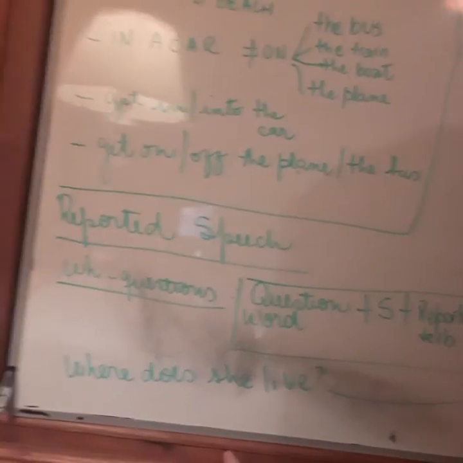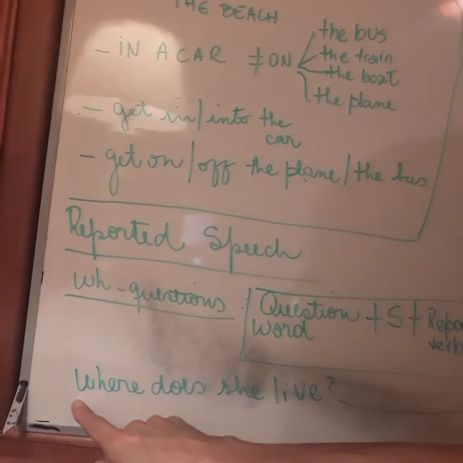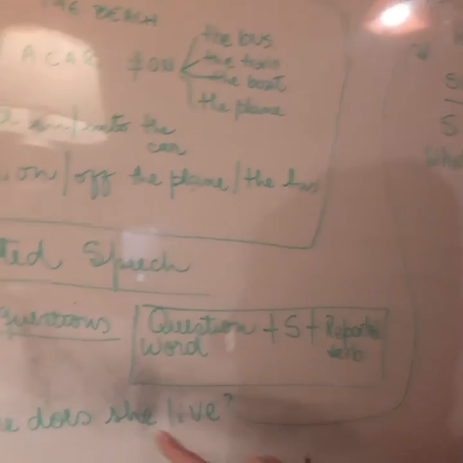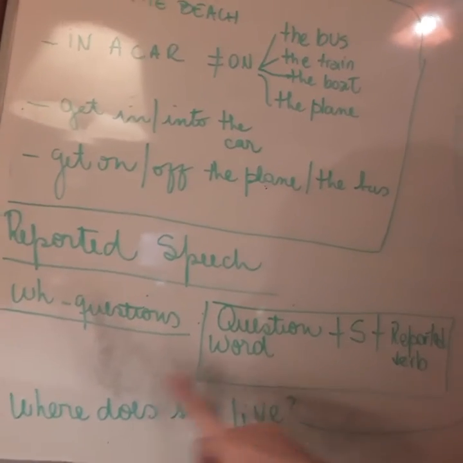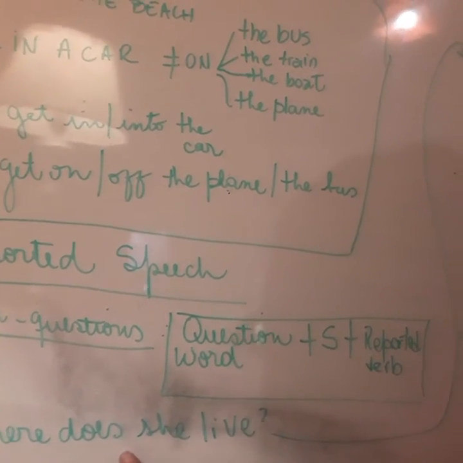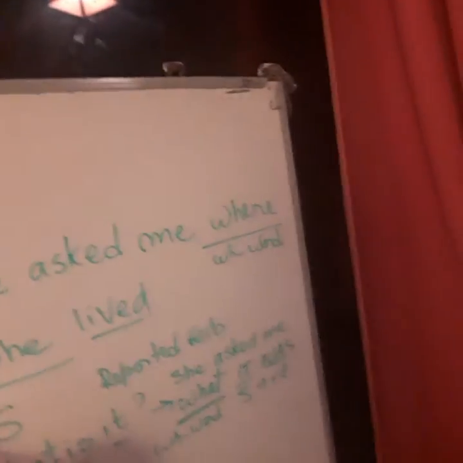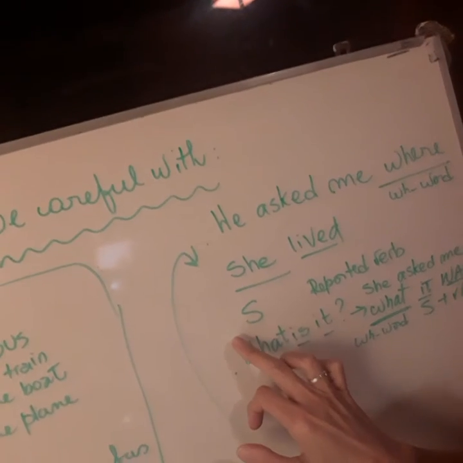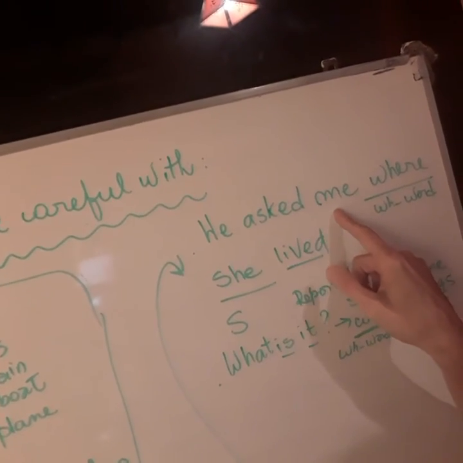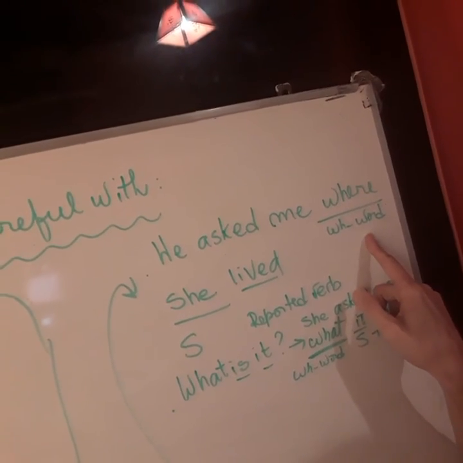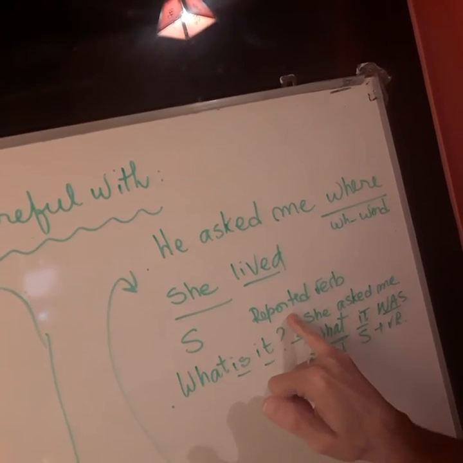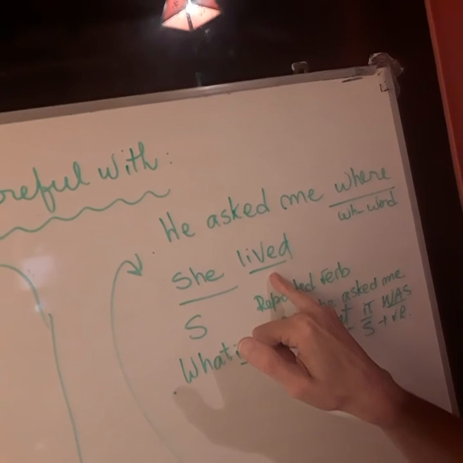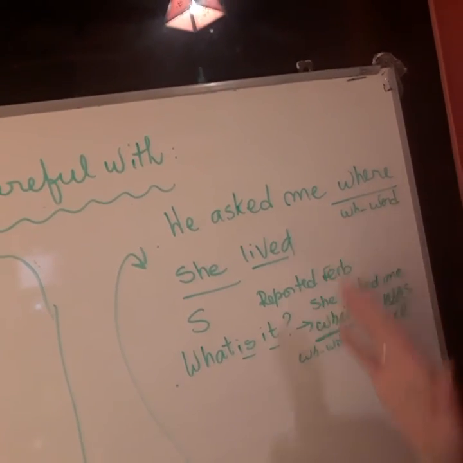I will repeat. Something very simple like, where does she live? How can you report this? First, I identify the tense, which is the simple present, and then I have to put it in the past, right? So you say, he asked me where, the interrogative word, subject, she, and the reported verb, lived. Where she lived.